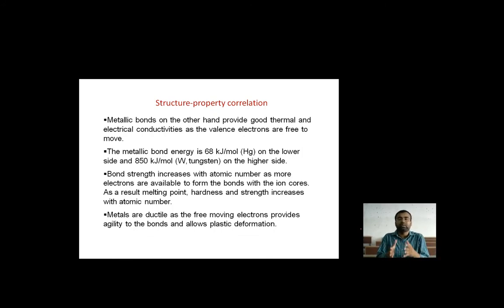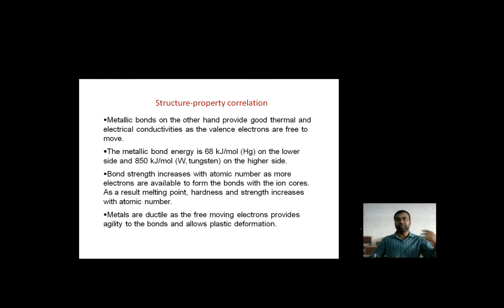And that is how the structure and the property are correlated with each other. The metallic bond energy is 68 kilojoule per mole on the lower side and 850 kilojoule per mole on the higher side. The bond strength increases with the atomic number as more electrons are available to form the bond with the ion pools. As a result, melting point, hardness and strength increase with the atomic number.